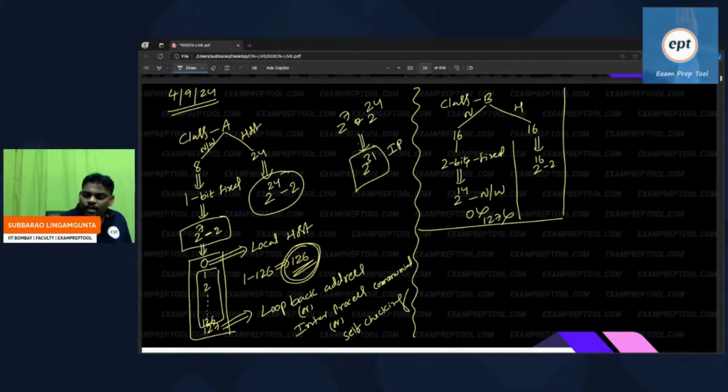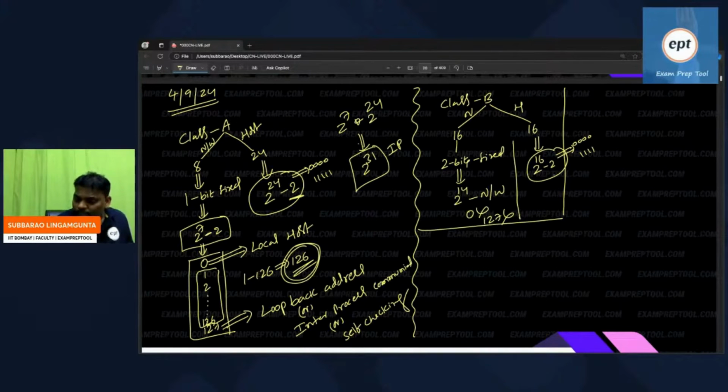In the class A host part, are all zeros possible? Yes. All ones possible? Yes. So minus 2. In the class B host part, all zeros and all ones are also possible, so there also minus 2.